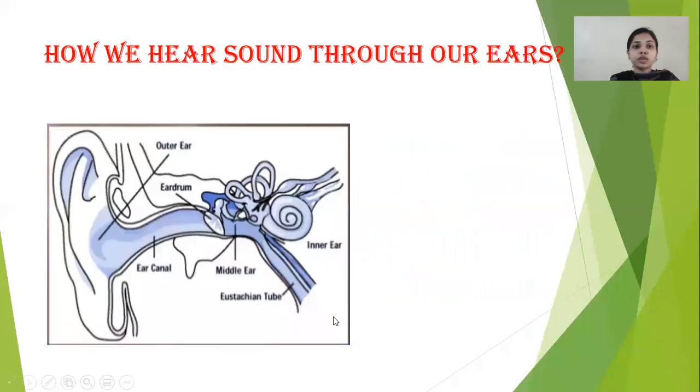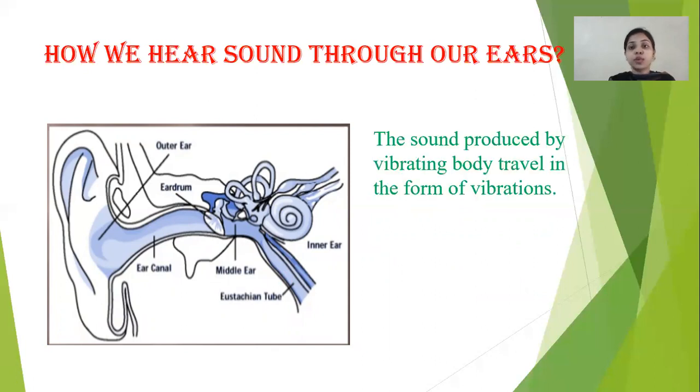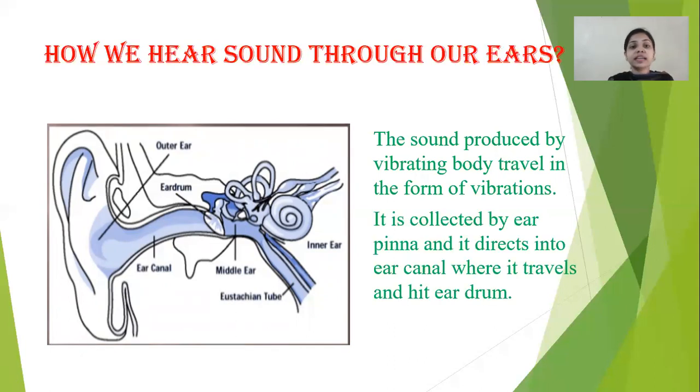So how do we hear a sound through our ears? What is the process through which we hear a sound? We know that whenever we want to produce a sound, the vibration must be there. The sound produced by a vibrating body travels in the form of vibration. Sound always travels in the form of a wave, in the form of vibration. To produce sound, we always require a vibrating body. These vibrations are collected first by the ear pinna here.